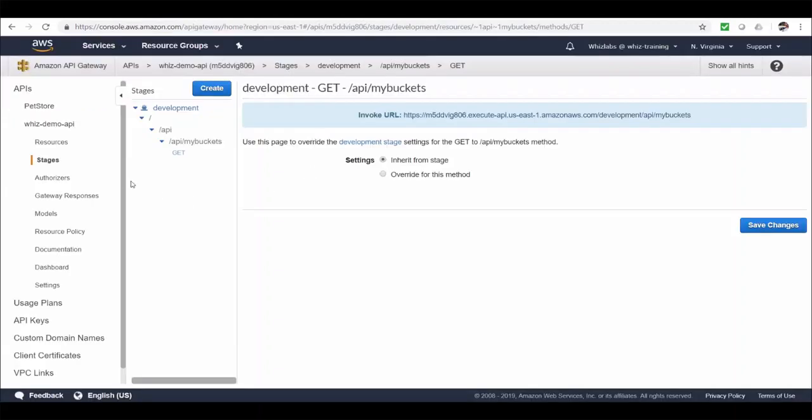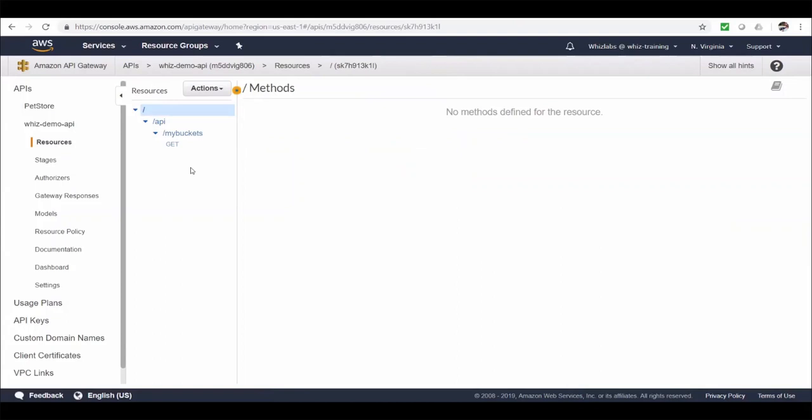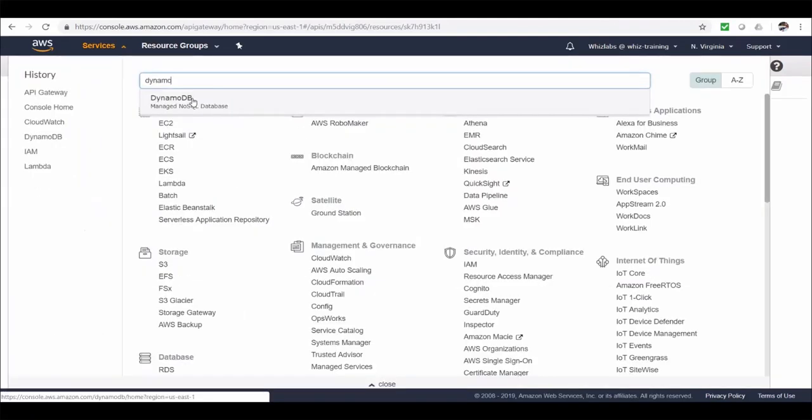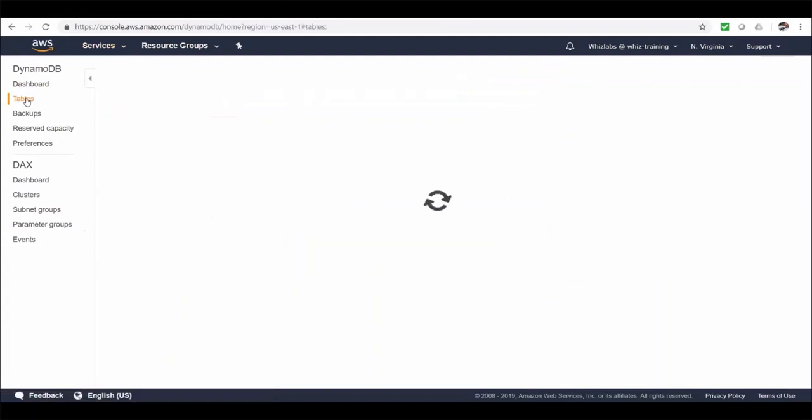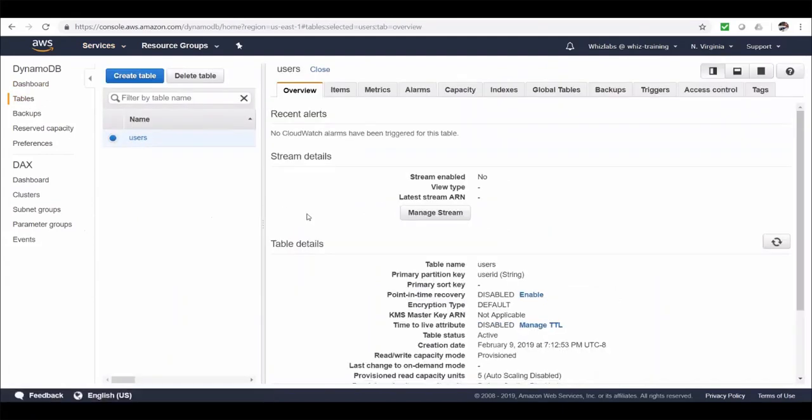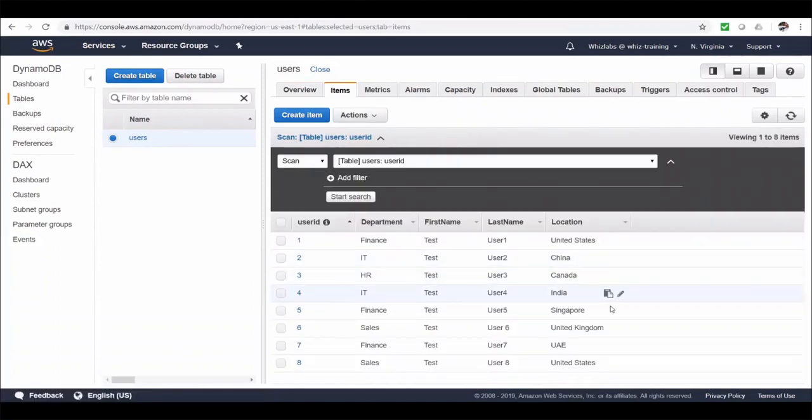All right, now we will see how we can build a serverless API which you can consume from web resources such as JavaScript, which are hosted on an S3 static website to make a fully blown web application. But in this session, we will only build the API though. The entire application will be for another day to discuss. For this purpose, I have a sample table in DynamoDB. Let's take a look at it. Search for DynamoDB and navigate to tables. I have this users table, and if you look at the items, I have a few records in here. In our API, let's try to get a user based on the user ID, and we will also create a new user.